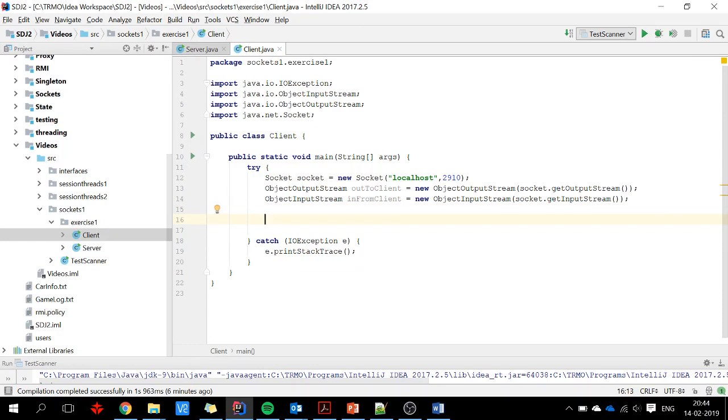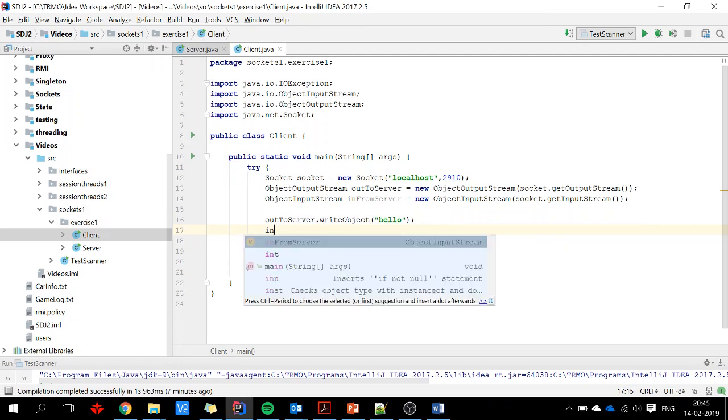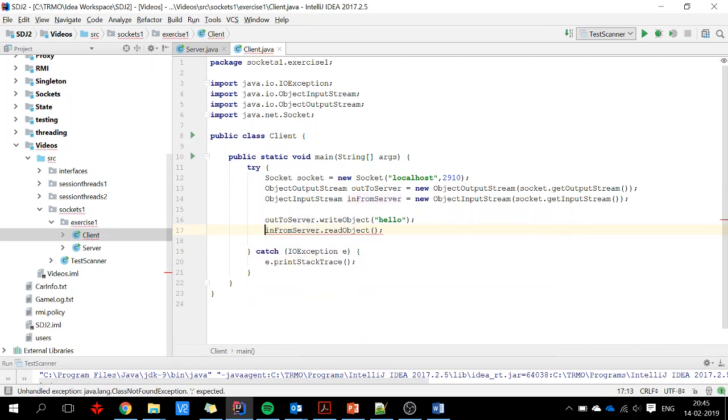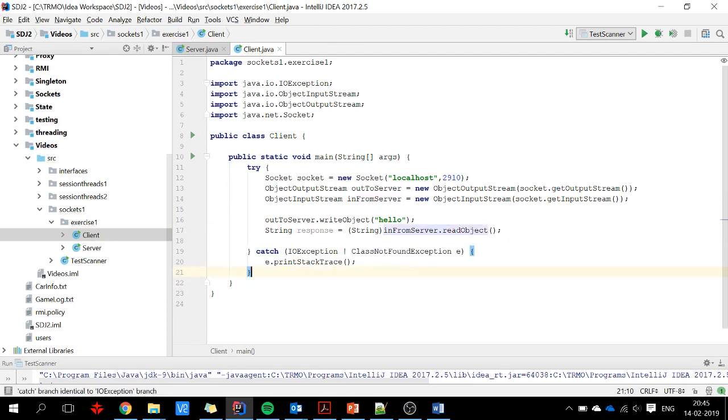I want to send a message to the server. This one is now called outToServer, and this one is called inFromServer. So we say outToServer.writeObject, and I want to write hello in lowercase, and then we read inFromServer.readObject. We expect that we get a string back again, and I say String response is equal to this. And again, from when we read the object, I have to take care of the ClassNotFoundException. I will just collapse these, and then I print out the response.